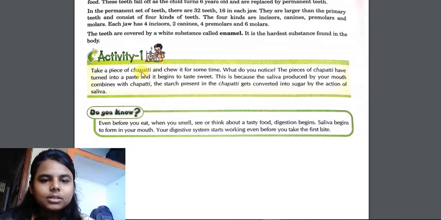Now here is an interesting activity for you. The activity asks you to take a piece of chapati and chew it for some time. Then you will notice that as the chapati turns into paste, it begins to taste sweet. Why? Because of the saliva. This saliva combines with chapati and the starch present in chapati gets converted into sugar by the action of saliva.